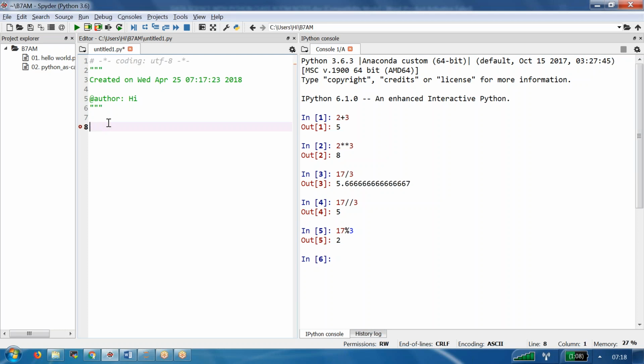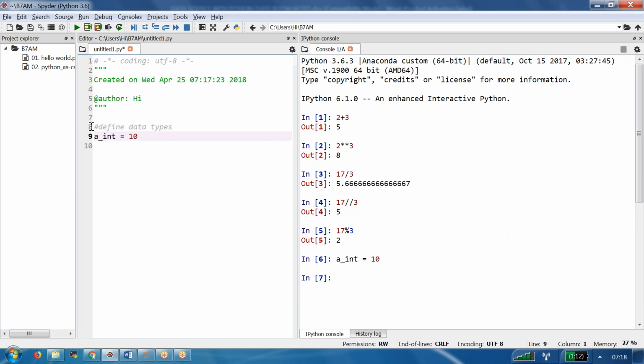Now let us take here a. My goal is to define an integer. So I'm giving my user friendly name as a underscore integer. Then I'm mapping one value. The value is 10. Then press F9. Now I am able to see a underscore integer 10. So we are trying to define different data types. That's the first activity we did.